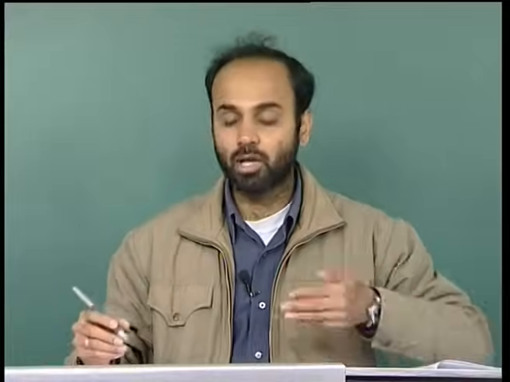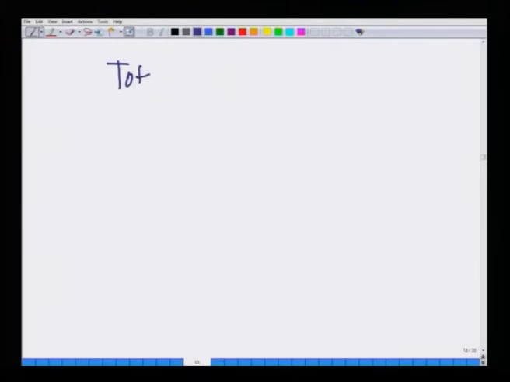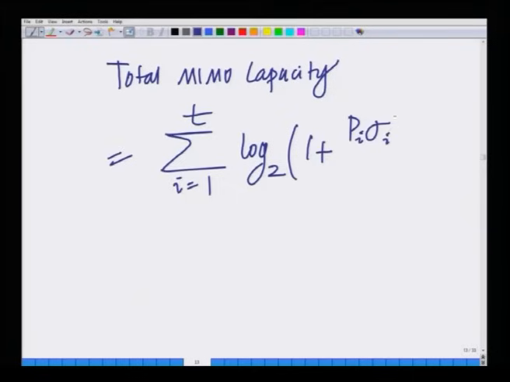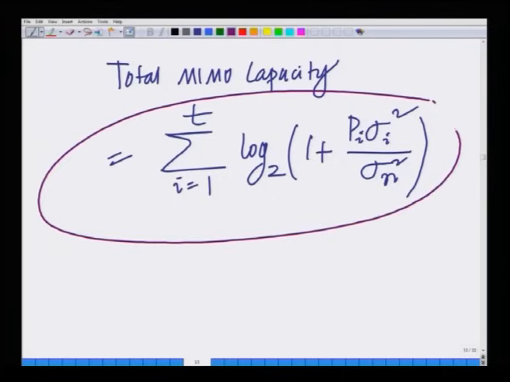Hence, the total MIMO capacity is the sum of the individual capacities, which is the sum of log 2 of 1 plus P i sigma i square divided by sigma n squared.